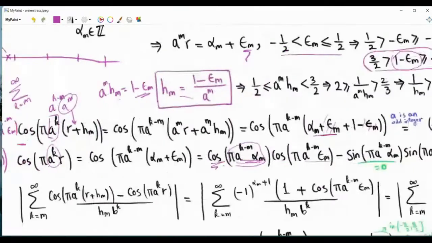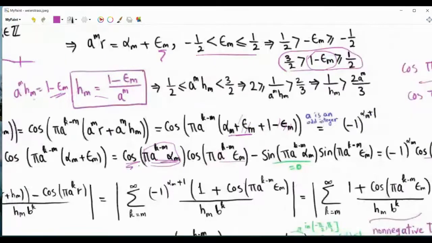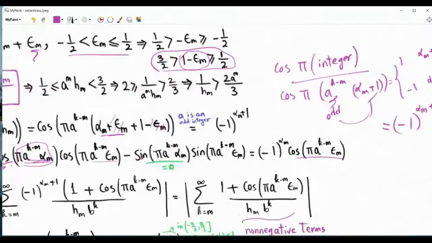Now this term here does not depend on the index of summation. So we can take it outside, and because we have this magnitude or absolute value, the absolute value of plus and minus 1 is just 1. And so this term will disappear, and we just have those.